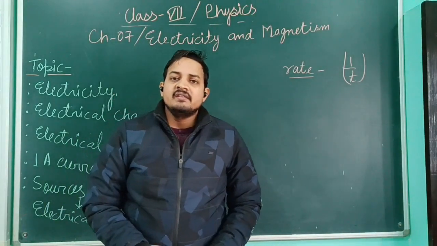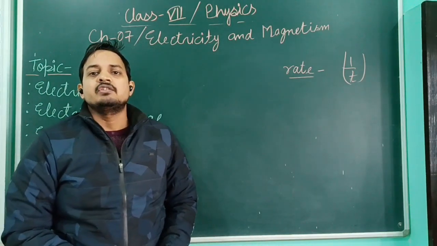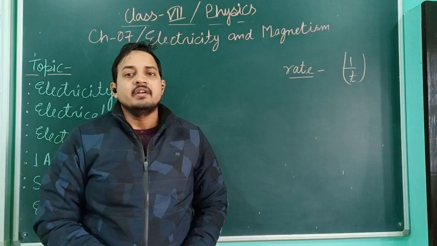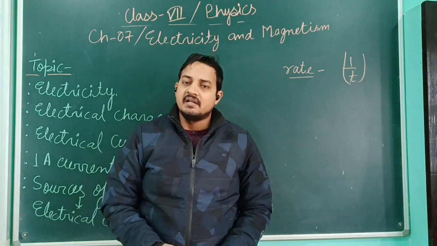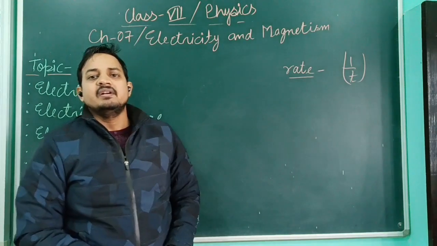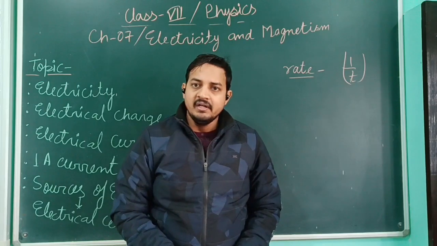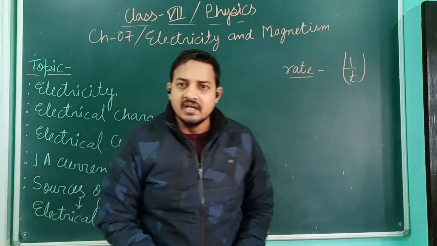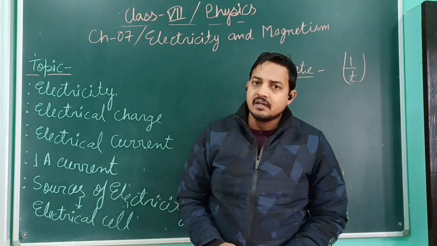Now, some more things about electrical charges. If the charges stay on any object, it is known as static electricity. Like, if the charges are accumulated or stay on any object, they are considered static electricity. But if the charges are moving in any object, it is known as dynamic electricity, or generally we say electrical current. Okay, it is clear. Whenever charges stay on an object, it is static electricity, and whenever the charges are moving on a particular object, it is known as electrical current.